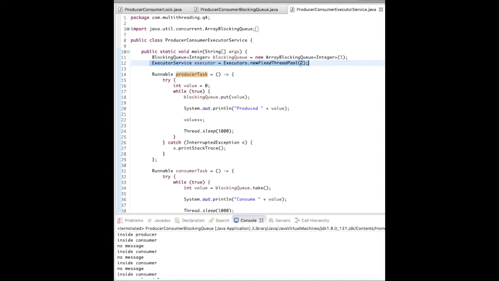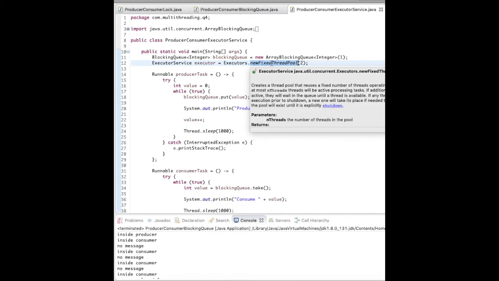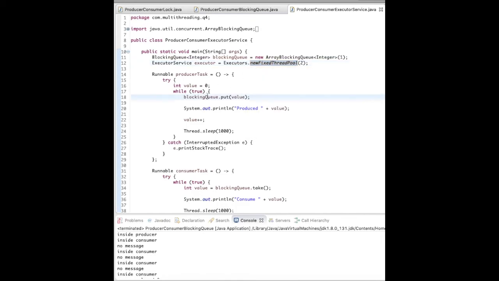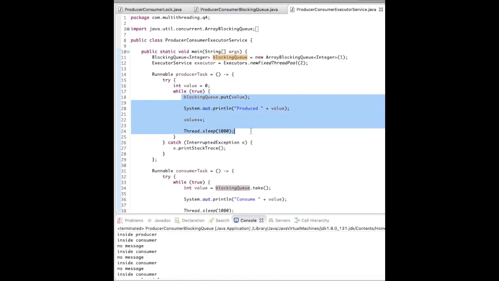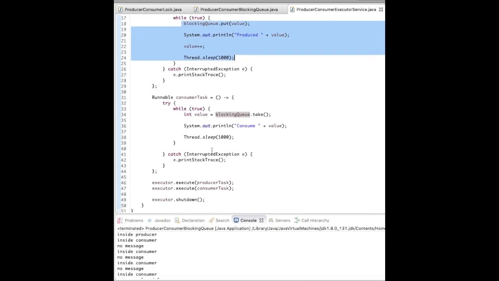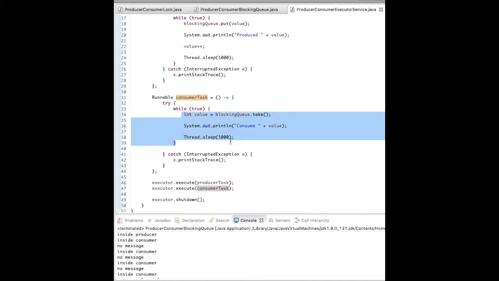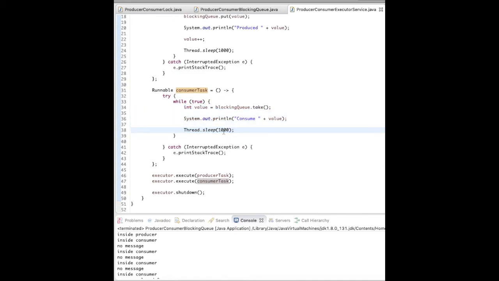Here I have created only two threads, which is very small and will not serve the purpose I was talking about, but it is just an example. There are also multiple kinds of thread pool which we can use based on the behavior we want. Here I have created a runnable producer task which places a value in the blocking queue, increases the value, and then sleeps. The consumer task consumes the value from the blocking queue and then sleeps for some time.